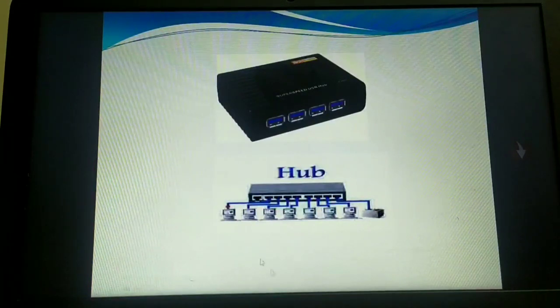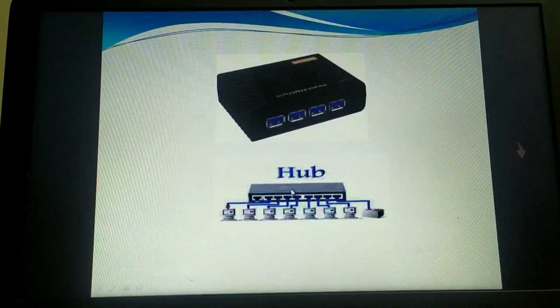Instead, by some way, the other ports will be working. So finally, suppose this port is not working, a packet will be made available to all the connected nodes. If this node is not working, the packet may skip this port and make itself available to the other ports, so that somehow it will reach the destination. So this is how exactly the hub works.